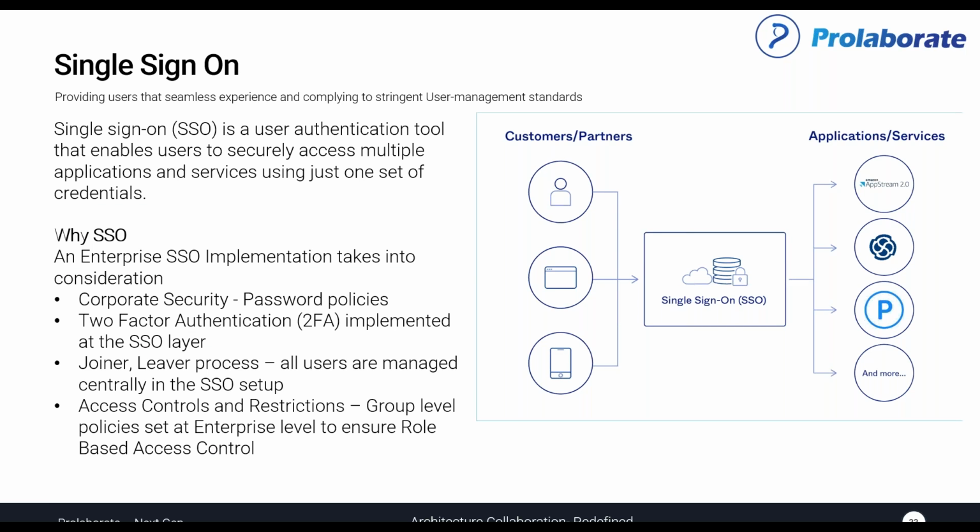Now, Prolaborate's role in this: single sign-on is one of the main features that every corporate deployment would expect. It's not just to make it easy for the people to access, but it is also to ensure that the access management is controlled and regulated by an approved authority instead of having an application manage its own users. So most of you here would know that SSO is the only or the recommended way people could access it.